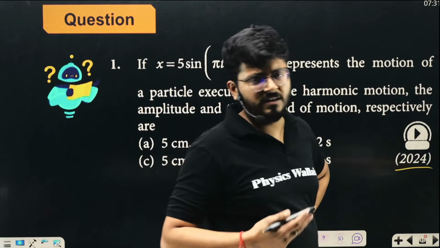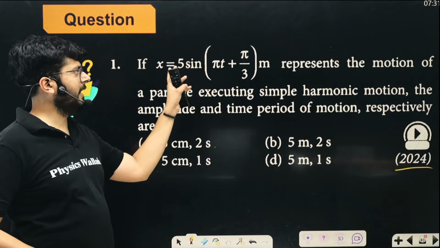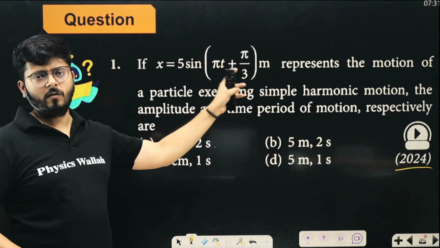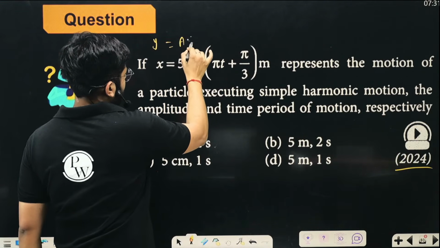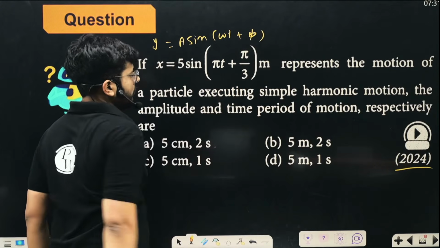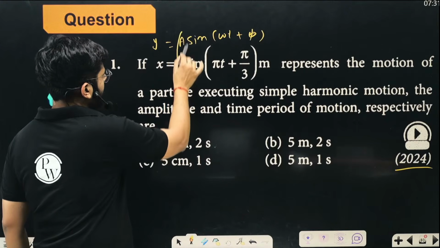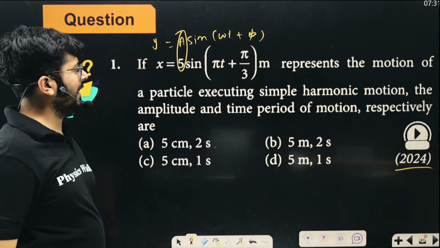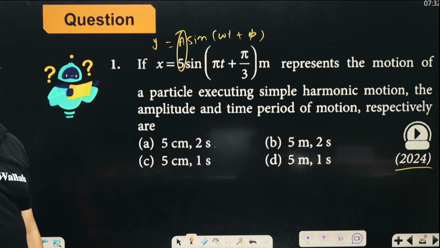So the questions from this chapter are fairly easy. You see that? It is simply the format y equals A sin(ωt + φ). If you just compare it, displacement is equal to A sin(ωt + φ), right? So you have to answer what is going to be the amplitude. In place of amplitude you have 5, and now you have to talk about what will be the time period, right? What will be the time period?